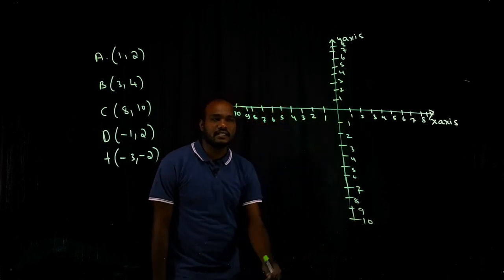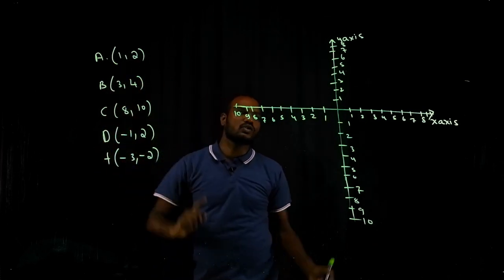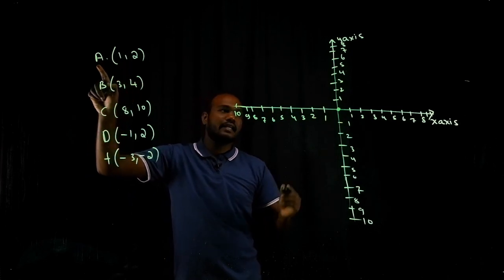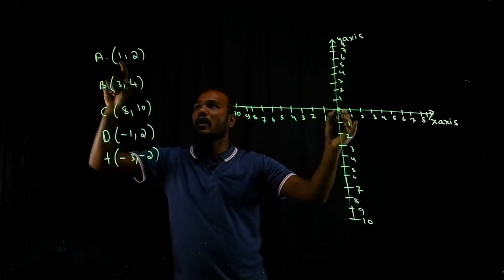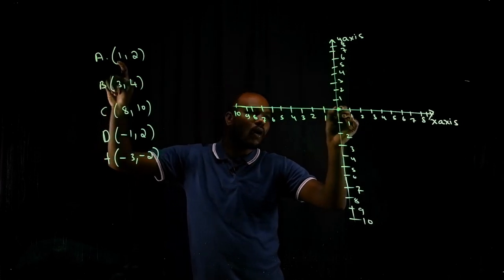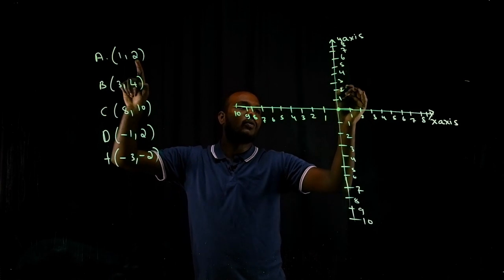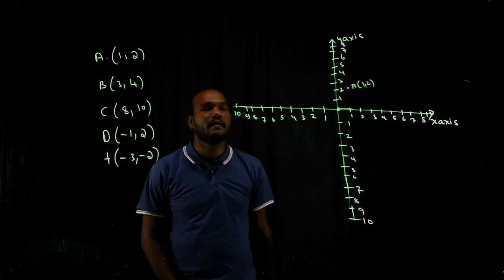This is somewhere here, right? So what is the first point? 1, 2. Start always with the reference point. A is starting from where? A is starting from 0. That is the origin. It is going 1 in the horizontal direction, 1 is this direction. And how much? 2 above. This is A. Everybody is clear?